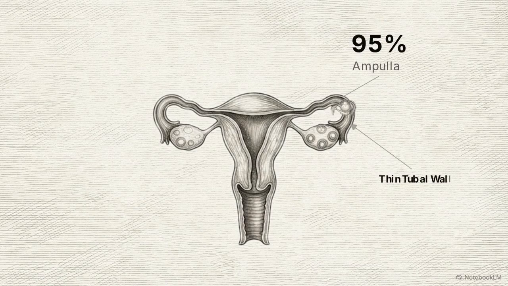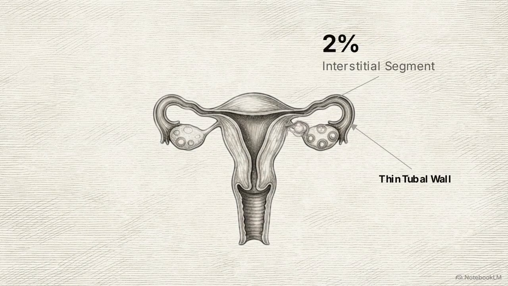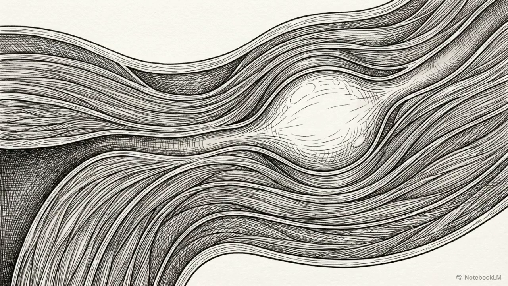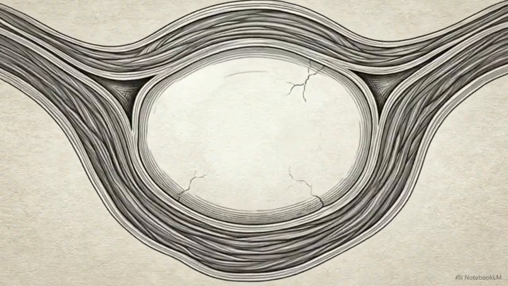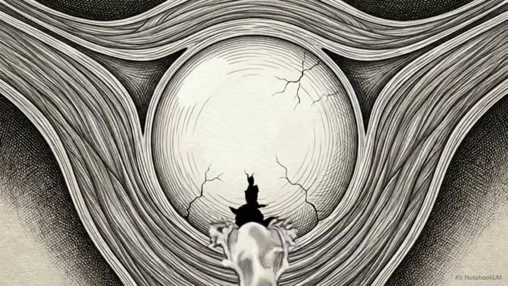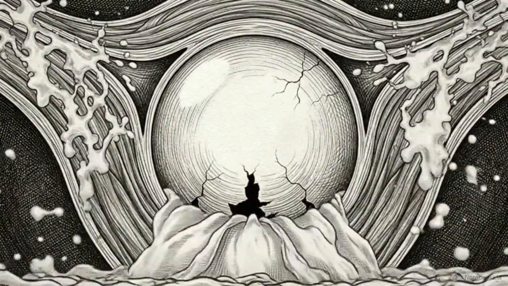Nearly 95% of all ectopic pregnancies occur within the fallopian tube, most commonly settling in the ampulla. Approximately 2% of ectopic cases occur in the interstitial segment. These are incredibly rare, but carry an extreme level of danger. Because interstitial ectopics develop in the portion of the tube passing directly through the thick uterine wall, the surrounding muscle allows them to grow much larger before finally tearing. When they do rupture, they cause a catastrophic, life-threatening hemorrhage.